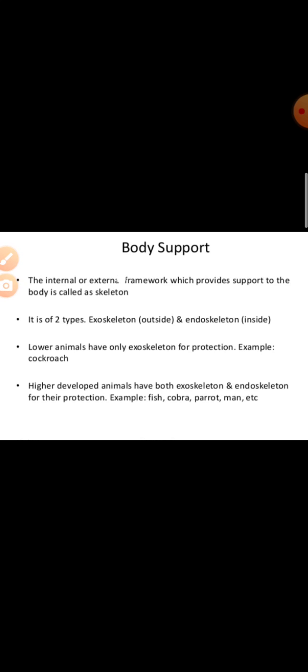Next, based on the body support, the animals can be classified. Now, the skeleton of the body. You know, the skeleton is the supporting framework of the body and it gives shape and protection to the body parts. Two types of skeleton can be found. One is exoskeleton, another is endoskeleton. Now, what is exoskeleton? It is present on the outer surface of the body. It consists mainly of non-living materials like chitin and keratin, which is impregnated with silica or calcium. Okay, that is the exoskeleton.